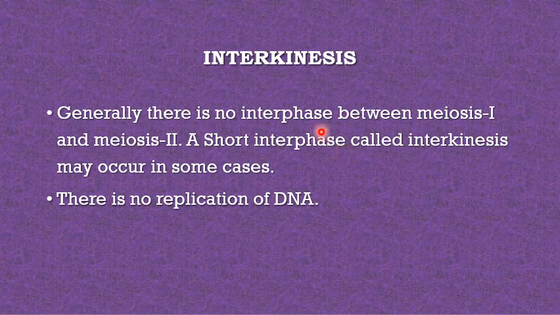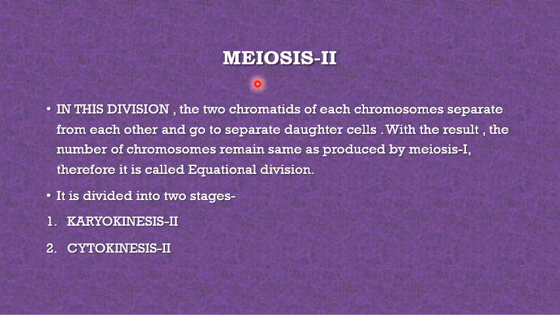Generally there is no interphase between meiosis 1 and meiosis 2. A short interphase called interkinesis may occur in some cases, and there is no replication of DNA. This is very important. Now the DNA is not going to divide. So meiosis 2.